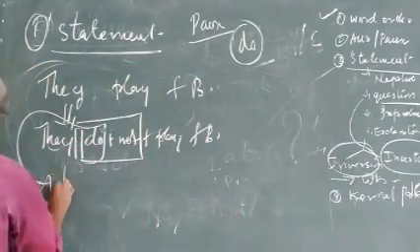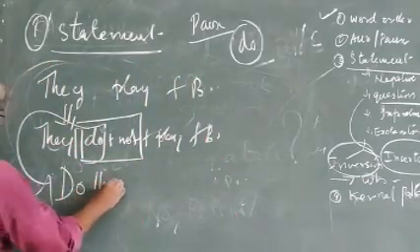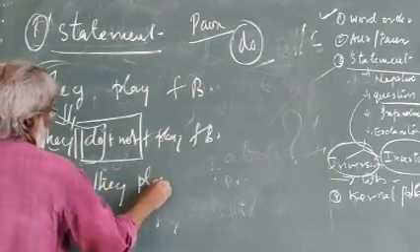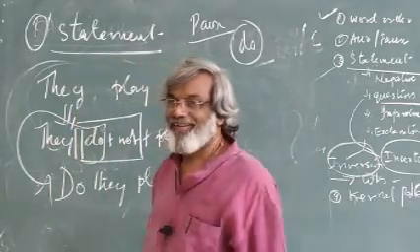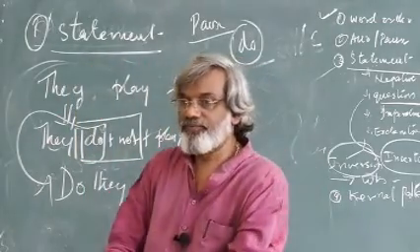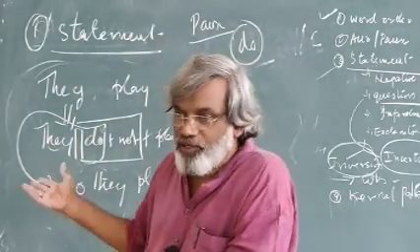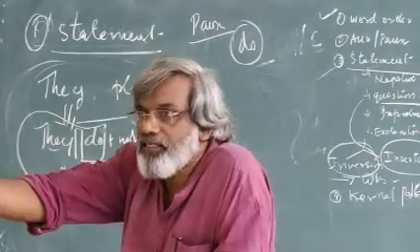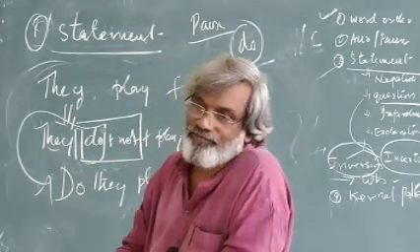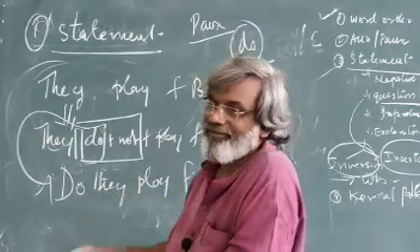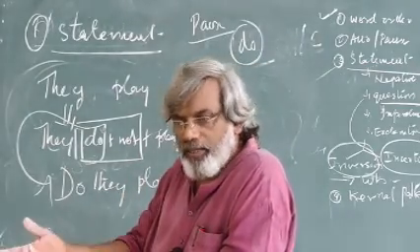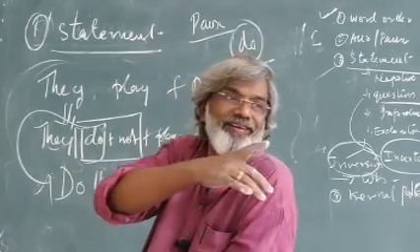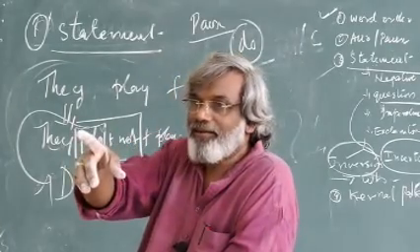Example: "Do they play football?" Question mark. After insertion, you put inversion. Then the question comes, and the answer will be "Yes, they do." "No, they don't." Am I right?